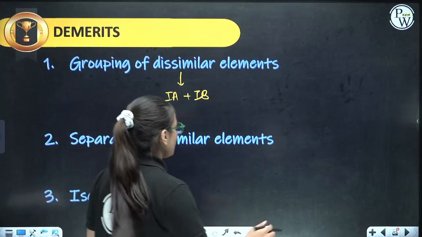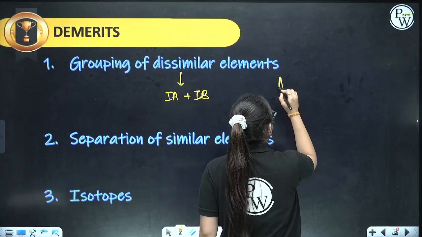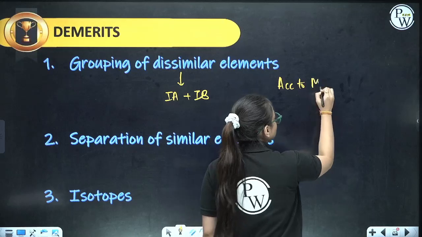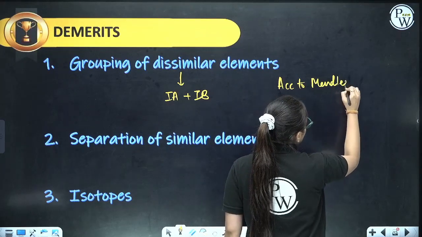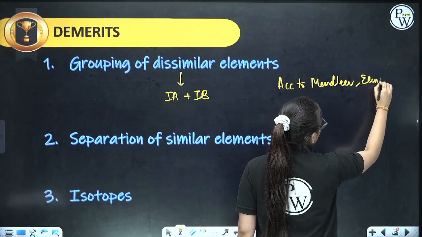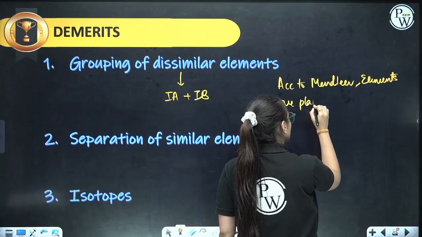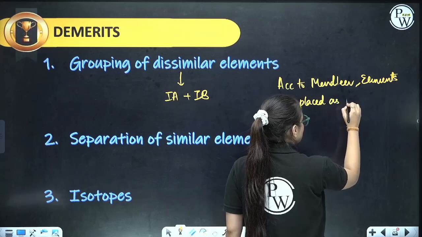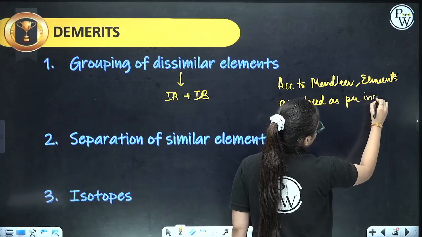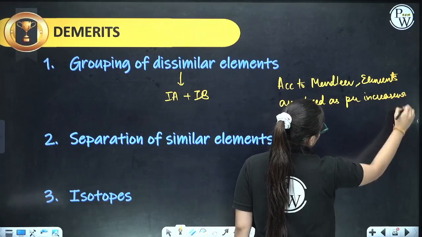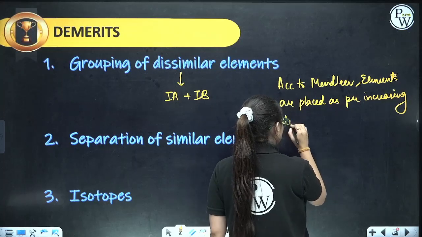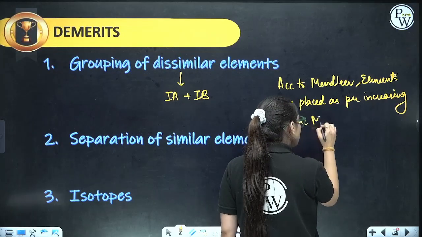Isotopes. Now he said, according to Mendeleev, elements are placed as per increasing atomic mass.